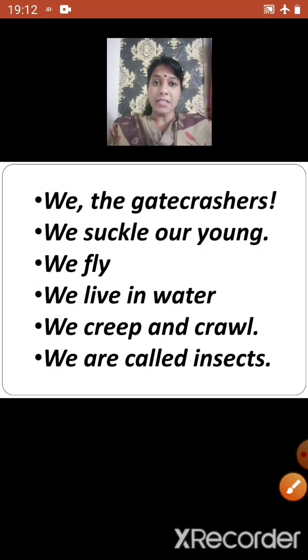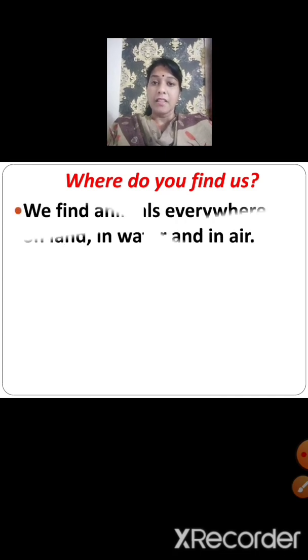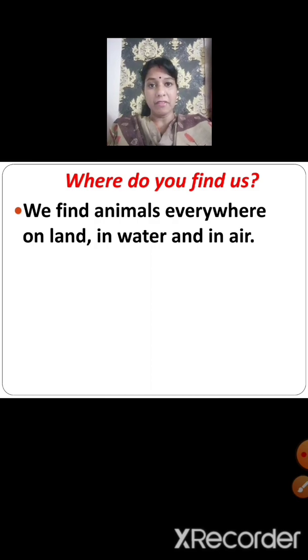So children, since we are meeting after a short vacation, let us quickly revise all the topics that we have learnt so far in this lesson. The first topic that we learnt was, where do you find us? In this topic, we learnt that we find animals everywhere, on land, in water and in air.